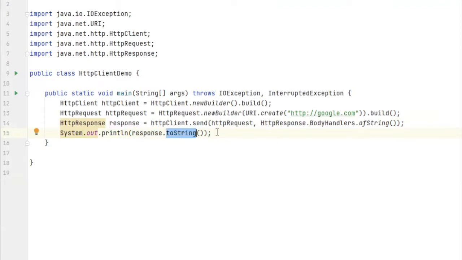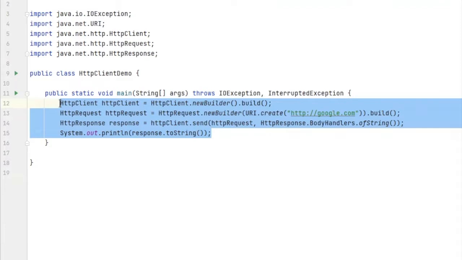So that's how it has been simplified in Java 11. Instead of the typical method of opening the connection and then needing to remember to close the connection also, that is the simplified thing.